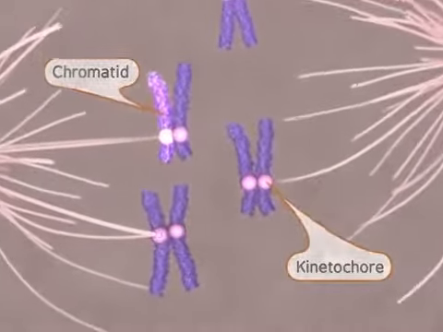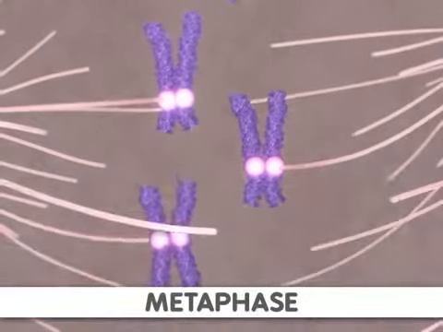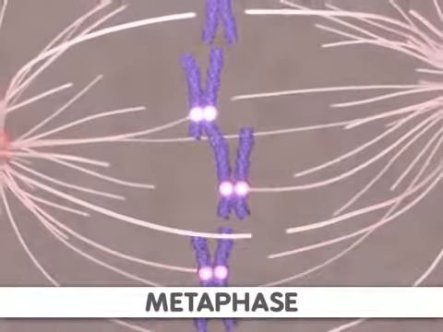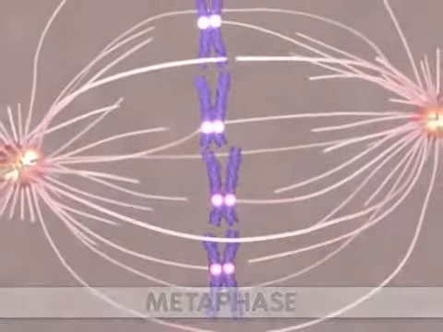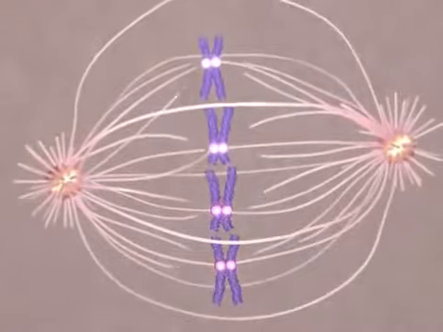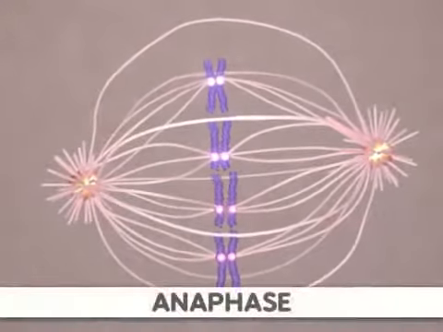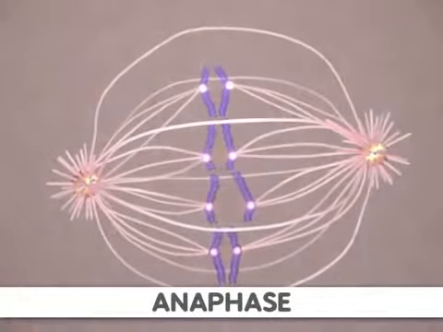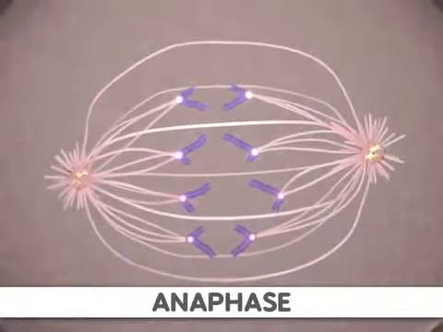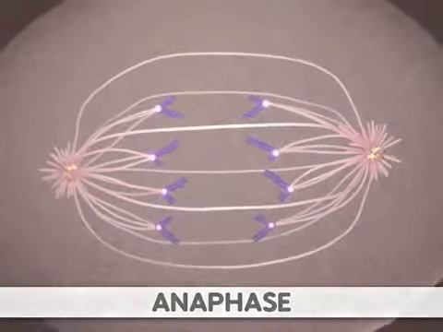Next comes metaphase. During this stage, the sister chromatids align along the center of the cell so that both chromatids face toward opposite poles of the cell. Now the sister chromatids are ready to be separated. This occurs during anaphase through a shortening of the microtubules attached to the kinetochores. Additionally, the poles of the cell move farther apart, causing increased separation of sister chromatids. At the end of anaphase, the sister chromatids have moved to the two ends of the cell.